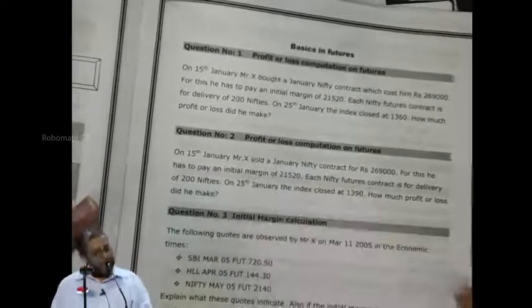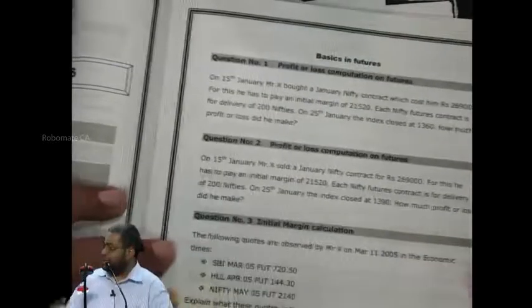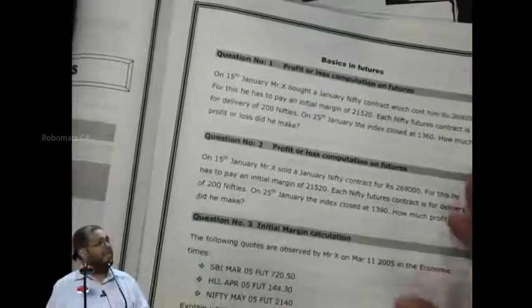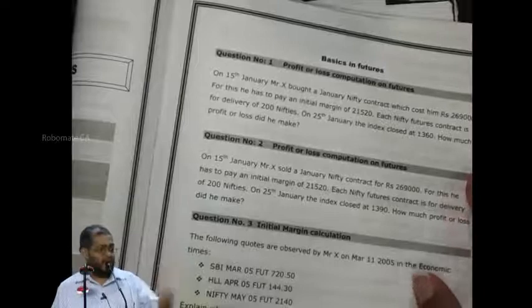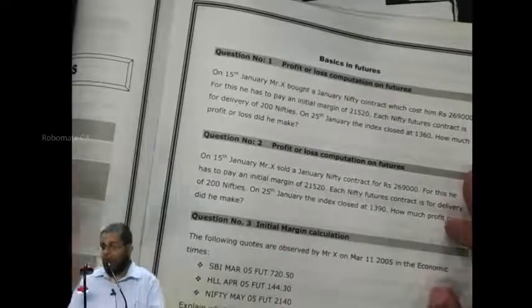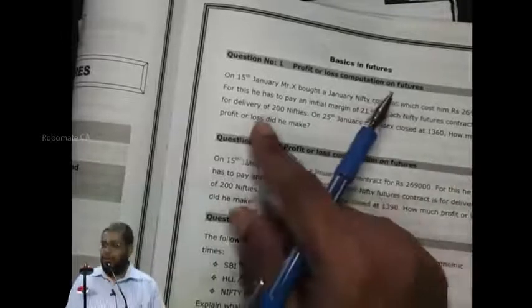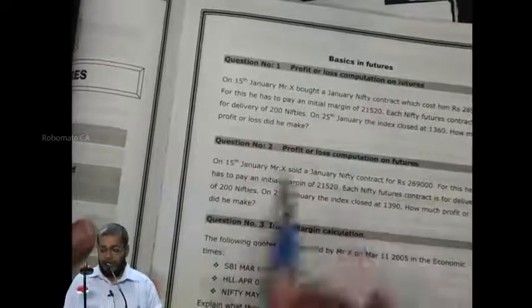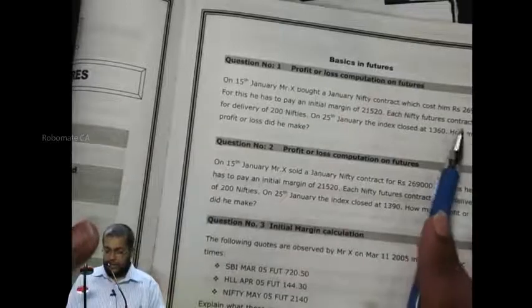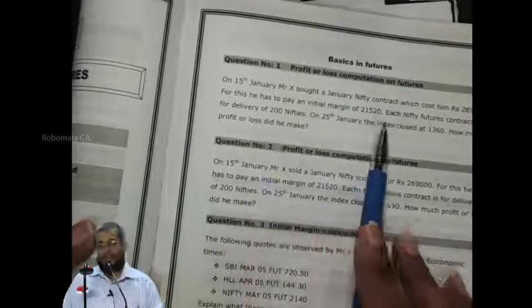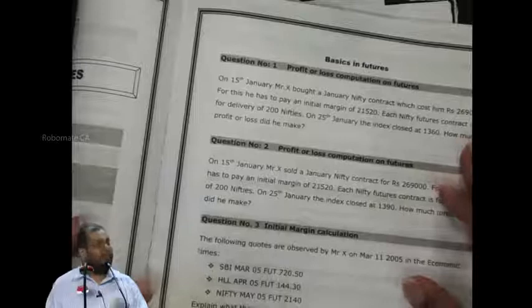No. On 25th January, will we really buy Nifty? No. The buy will be given what? Account as sell and close. Profit or loss is booked. No. When you enter into the contract, can you go with an empty pocket? No. He will be asked to deposit how much? Margin money. How much? 21,520. These are the details of the sum. Response is yes or no? No.